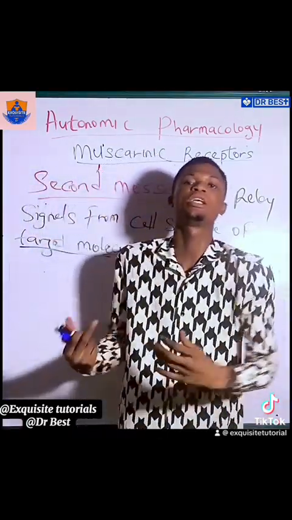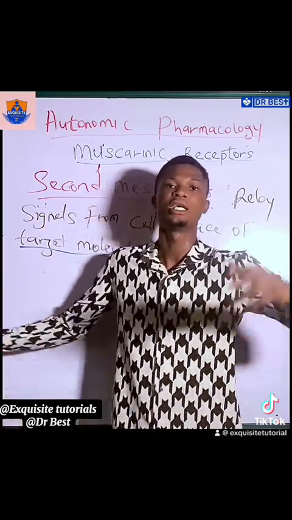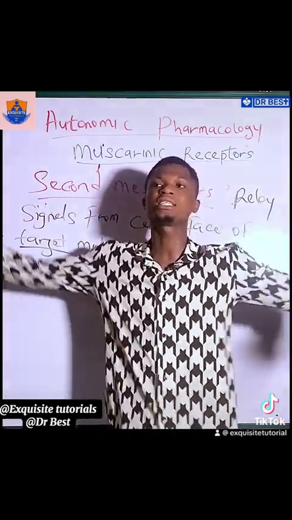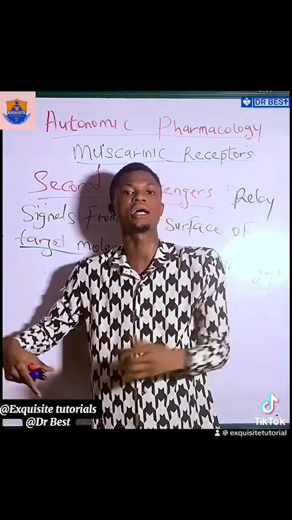It does not have any information of its own. It does not have any effect on its own, but it's in between. It relays information or signals from the target organs to effector molecules or effector organs, the organs that will carry out the effect.